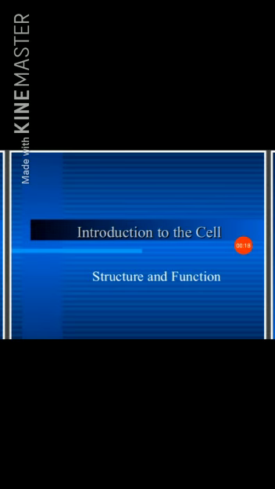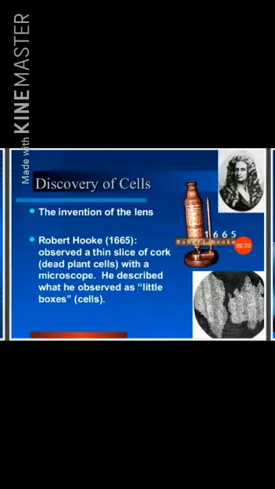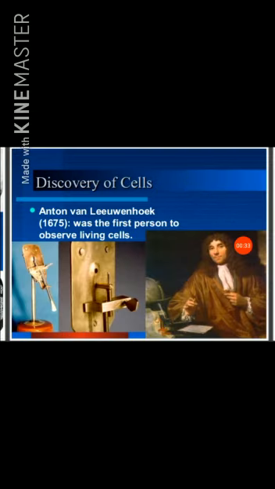Introduction to the cell, structure and function. Discovery of cells: the invention of the lens. Robert Hooke, in 1665, observed a thin slice of cork, dead plant cells, with a microscope. He described what he observed as little boxes, cells.